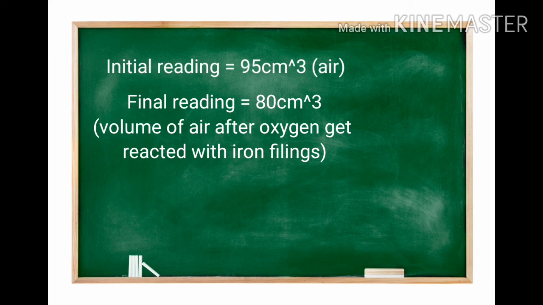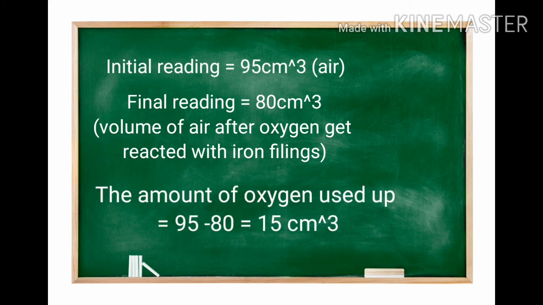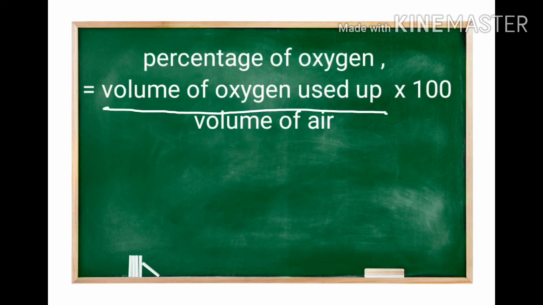Now we can find out the amount of oxygen used up by subtracting these two values. 95 minus 80 is equal to 15 cm³. So that much oxygen gets used up in this reaction. Then we can find the percentage of oxygen by the equation: volume of oxygen used up divided by volume of air, times 100.